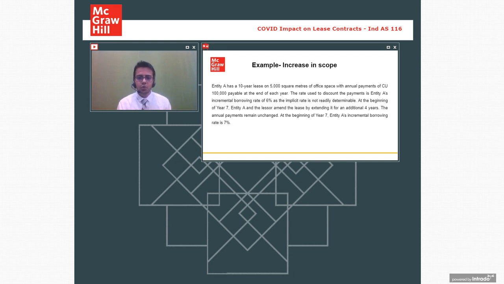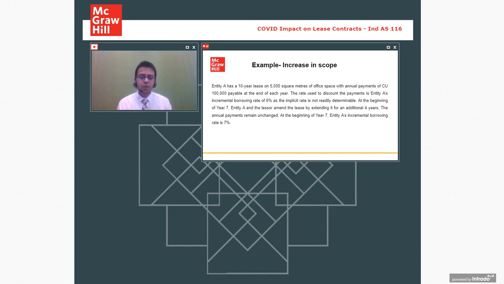The rate used to discount is entity A's incremental borrowing rate, 6%. As I told you, if you are going to buy this asset, the rate at which you would borrow helps you decide the right to use asset and lease liability amount. Okay, so 6% is the rate we are going to use for discounting.